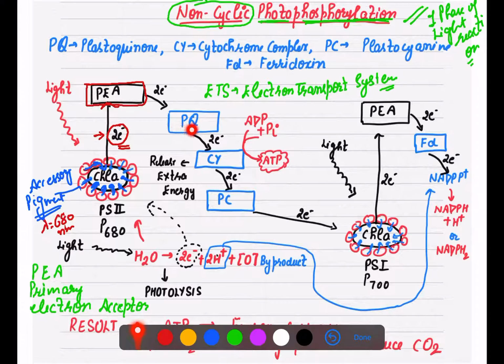Now this plastoquinone will transfer the electrons, a pair of electrons, to another member of the chain, that is cytochrome complex, that is CY.